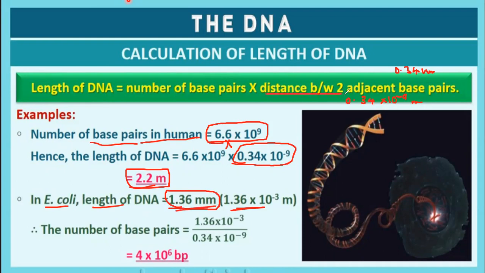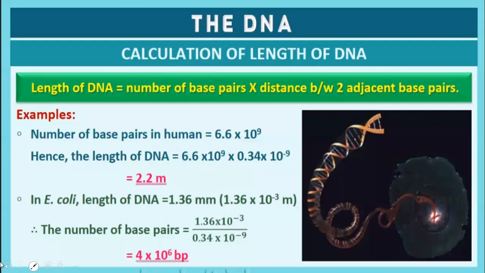The distance between two adjacent base pairs is 0.34 into 10 raised to minus 9. So you divide the length of the DNA by the distance between two adjacent base pairs, and you get approximately 4 into 10 raised to 6 base pairs, which you have studied.